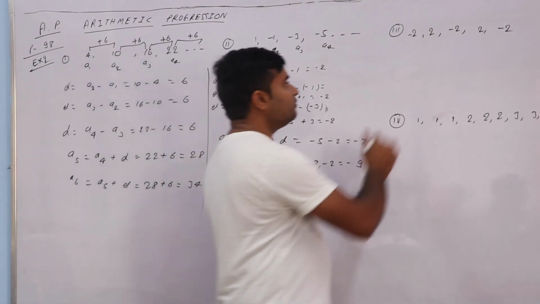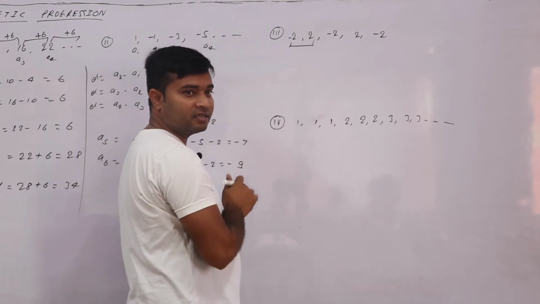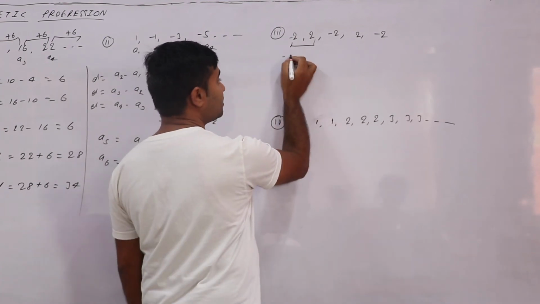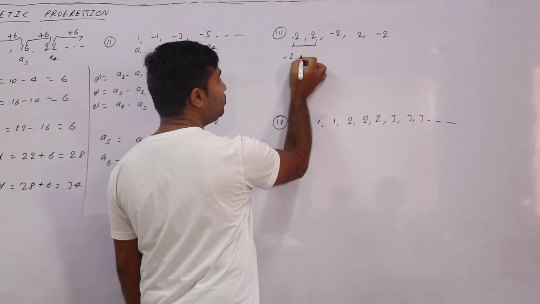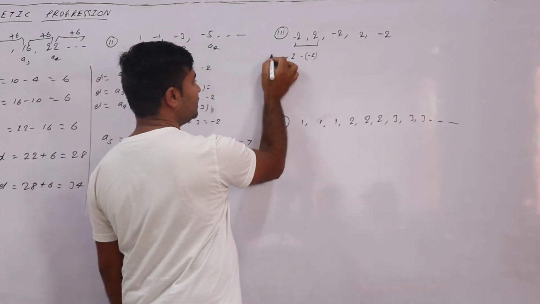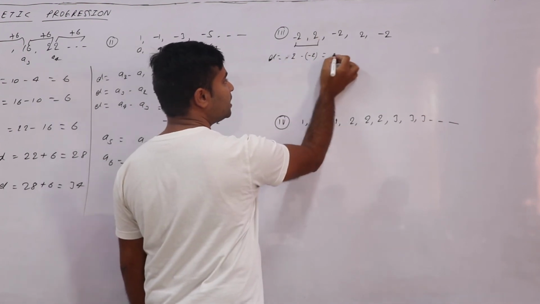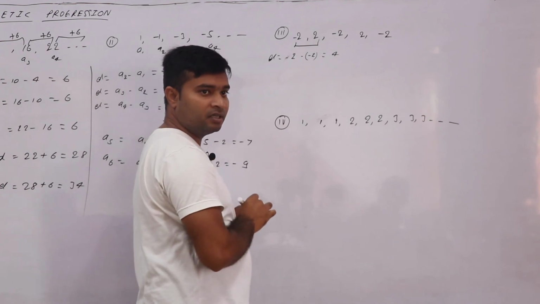Acha. Here if you see, the common difference is 2 minus of minus 2. D is equal to second term minus first term, so this becomes 4.